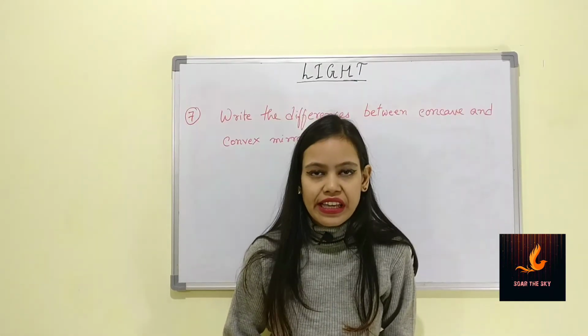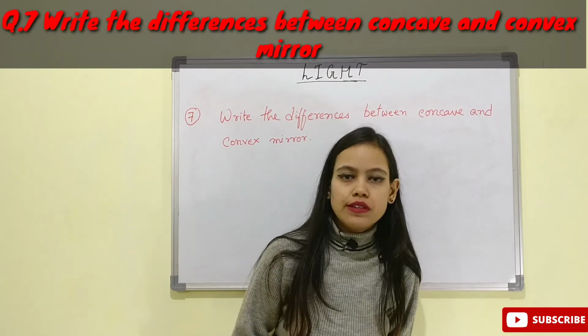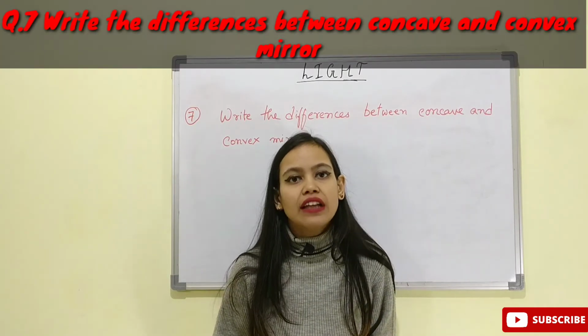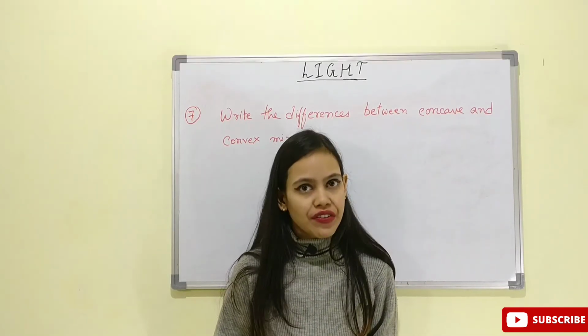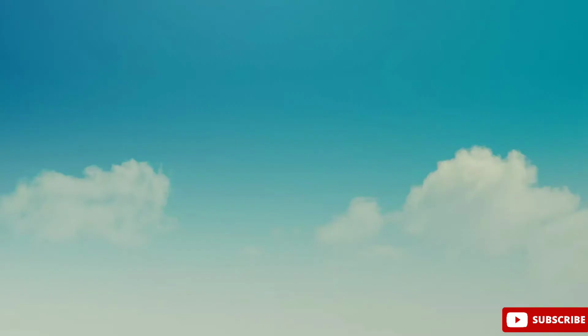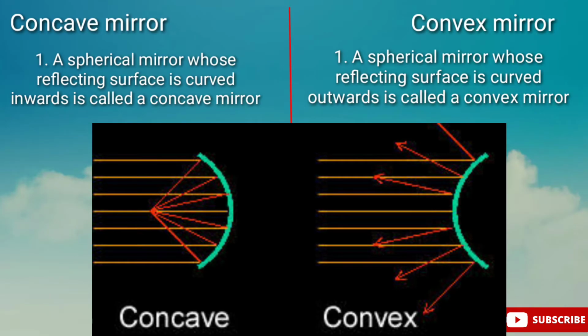Question number 7 is, write the differences between concave and convex mirrors. Here is the answer. Under concave mirror, we'll write a spherical mirror whose reflecting surface is curved inwards is called a concave mirror. That's the definition. And under convex mirror, we are going to write a spherical mirror whose reflecting surface is curved outwards is called a convex mirror.